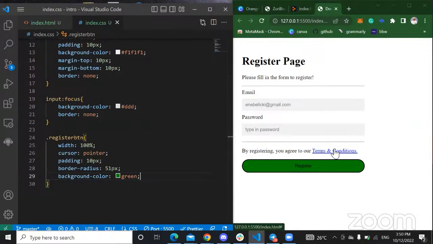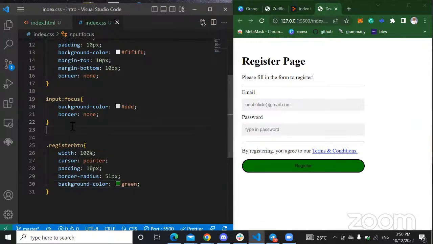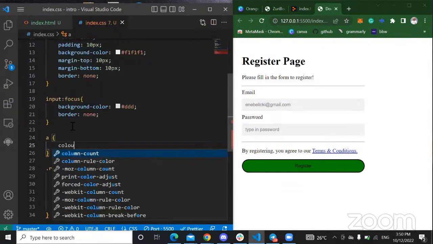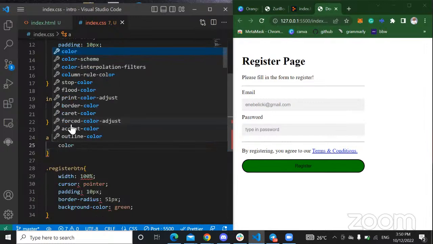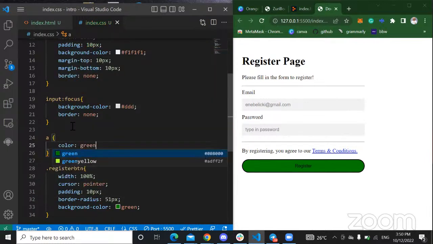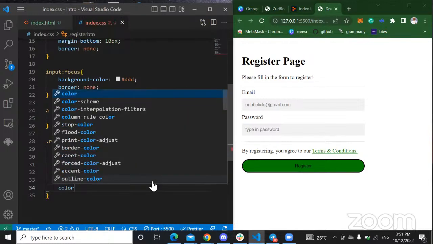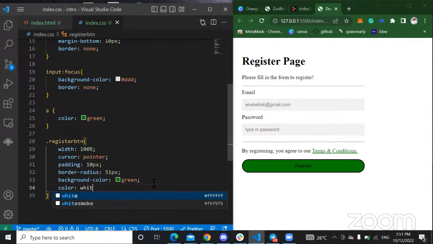This anchor tag, I can come here and do a, right, and say color should be green, and it's automatically turned to green. Are you seeing? So you can change the color of your anchor tag too. Background color refers to the background, and color refers to the text color. I can give my text color white, and this looks cool, right?